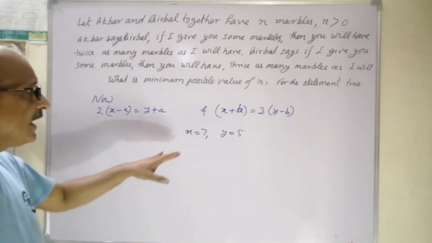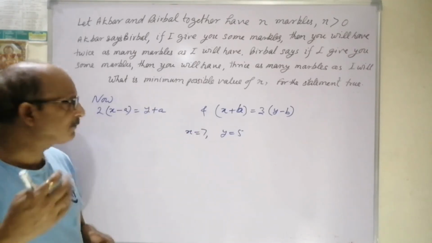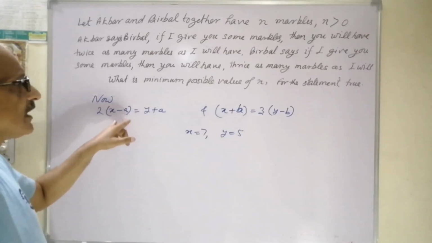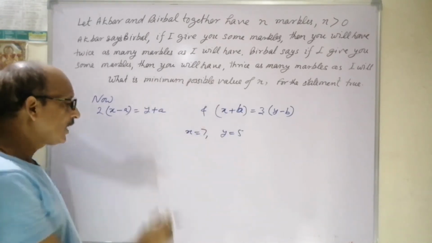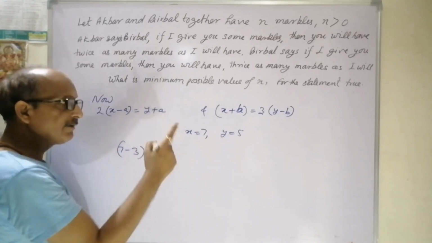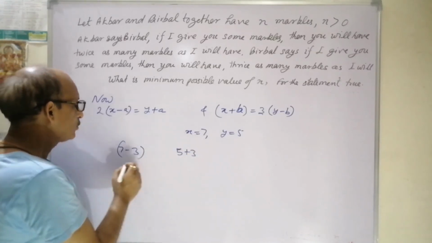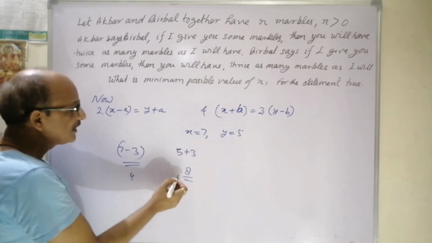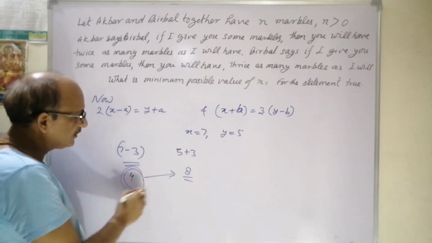Let's see, if x is 7, Akbar gives 3 marbles to Birbal. So Akbar will have 7 minus 3, which is 4, and Birbal is having 5 plus 3, which is 8. It means now the marbles with Birbal are twice the marbles left with Akbar.